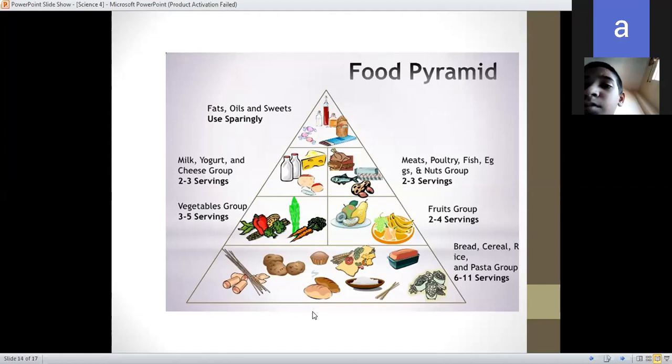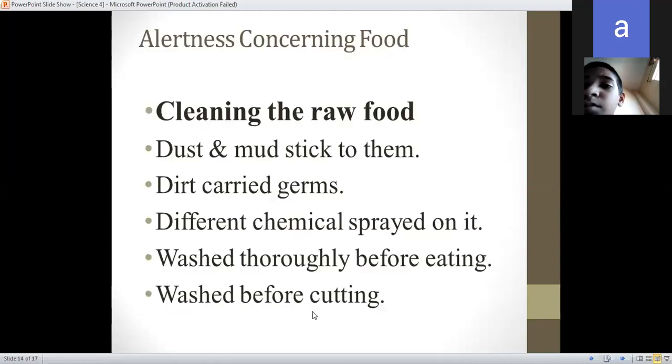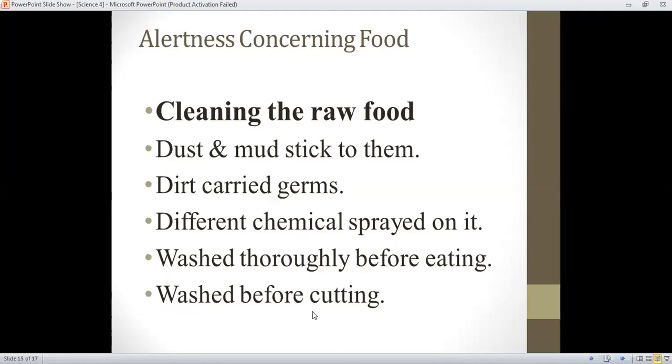Then next is choices concerning the food. What are the ways we prepare the food we eat? We first have to clean the raw food.